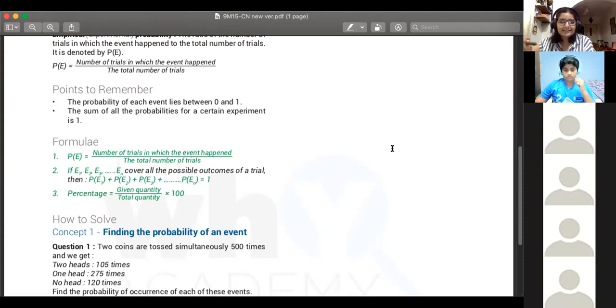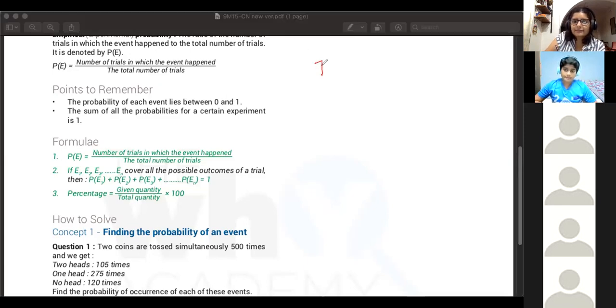So basically the reason is that you can't get a particular event more than the number of trials that you're already doing. So that is the reason your fraction is never going to be greater than 1. If you take any fraction more than 1, something like 7 by 3, and this is a probability through the formula, it would mean that something happened 7 times, even though you did the experiment only 3 times.